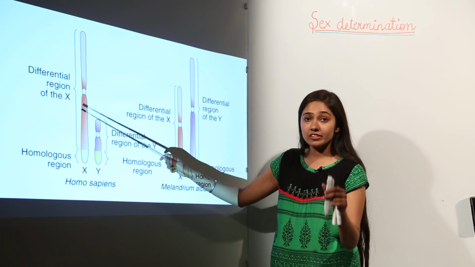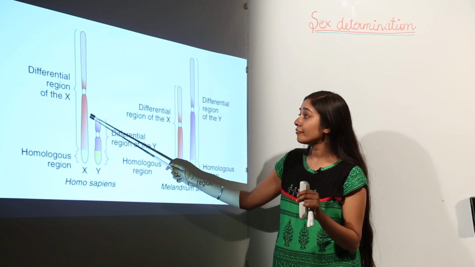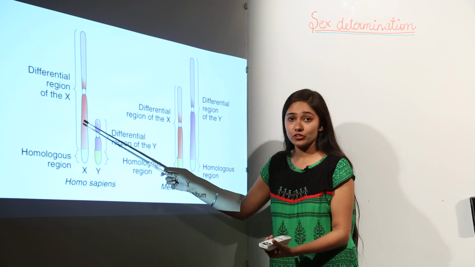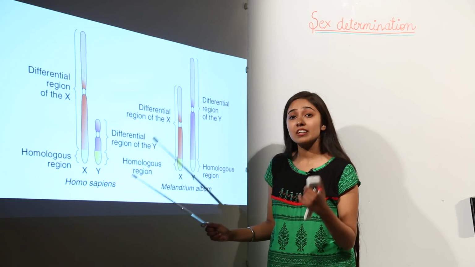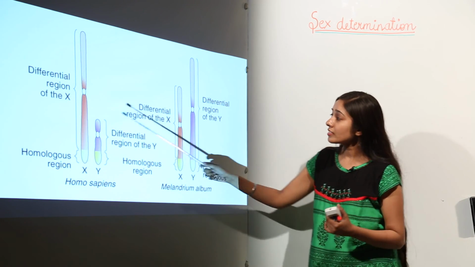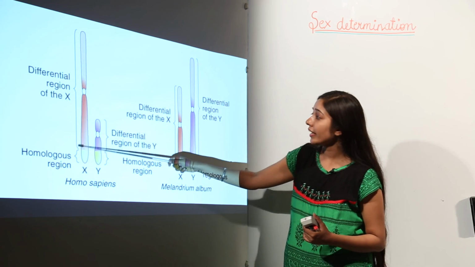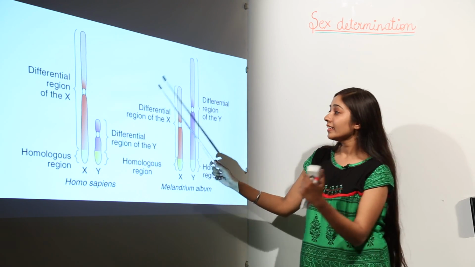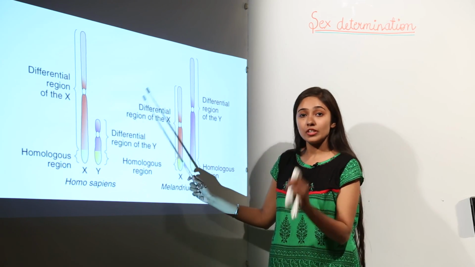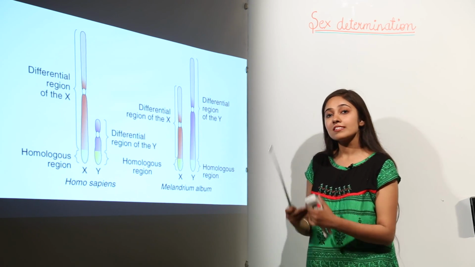The differential region is going to have completely sex-linked genes, and this homologous region is not going to have completely sex-linked genes. So the differential region on the X chromosome or on the Y chromosome is going to have the genes completely for sex.